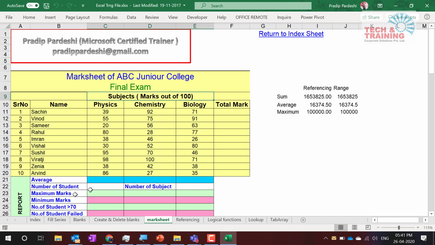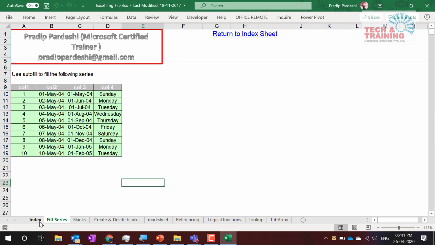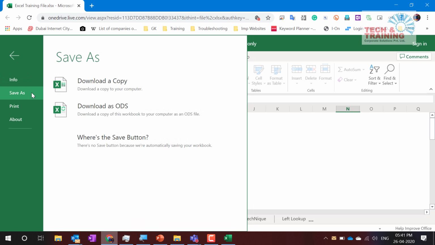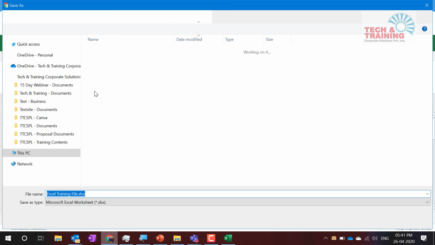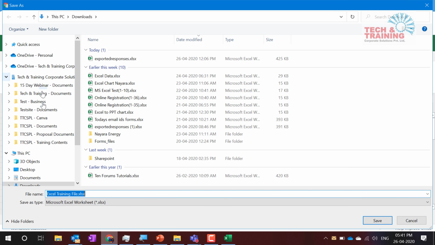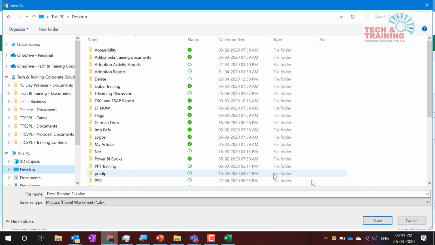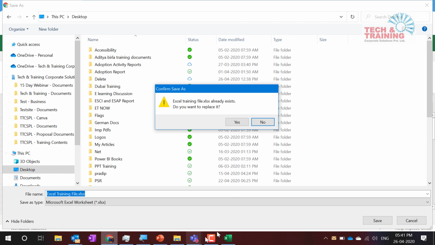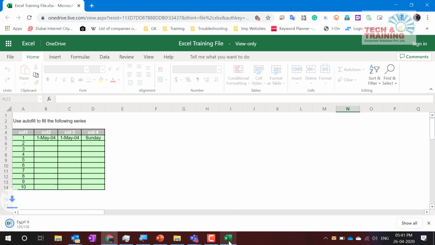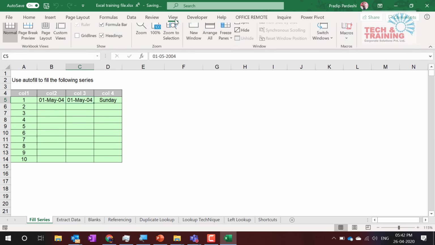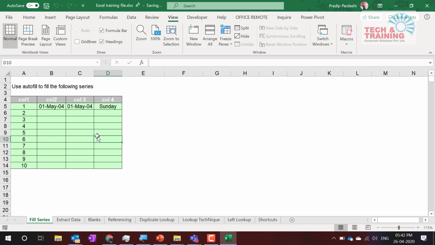So friends, we are going to work on this file. Let me download the same file myself. I click on download as a copy, and I save it on my desktop. And I click yes. I'm closing this file. Let me open this, and here, what are we going to learn today?